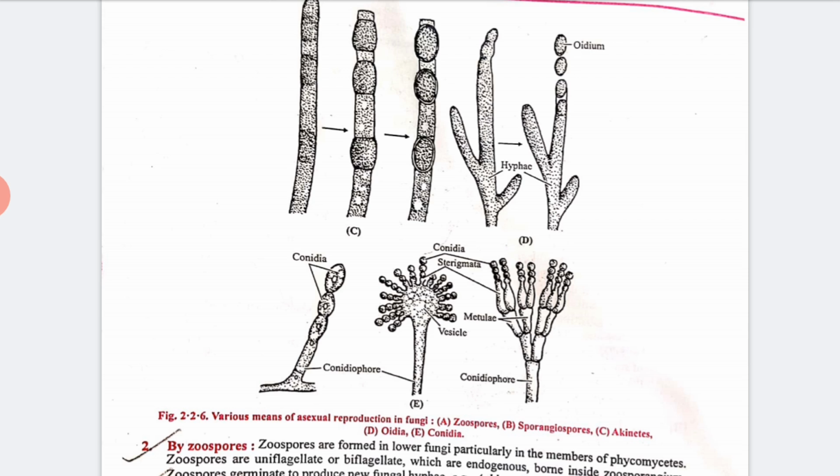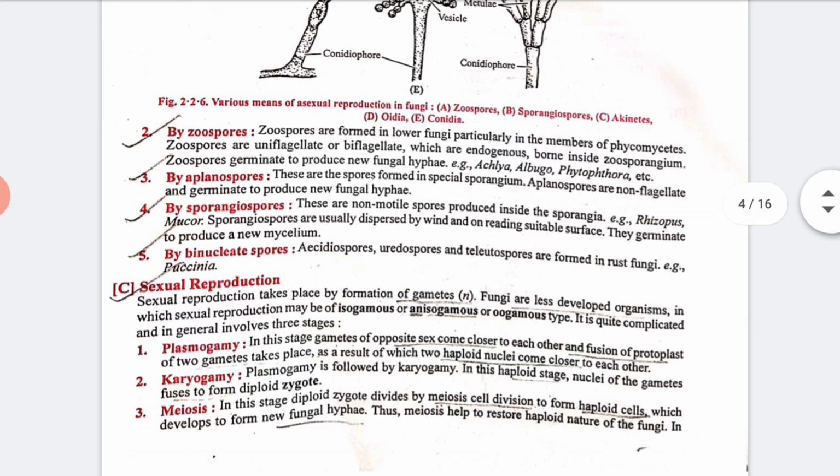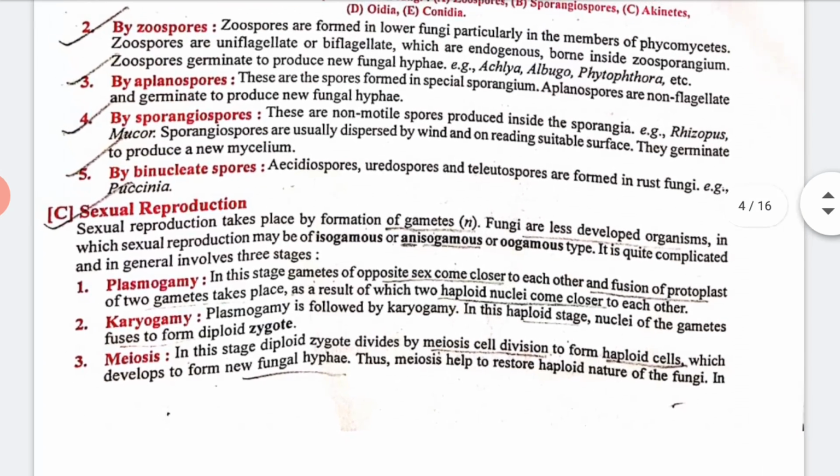For example, Rhizopus, and also Mucor. Next we have binucleate spores: aecidiospores, uredospores, and teliospores are formed in rust fungi.